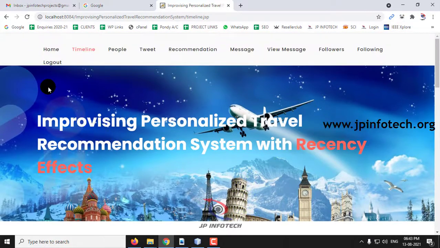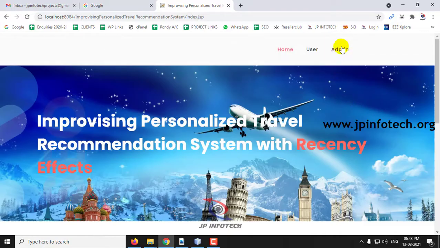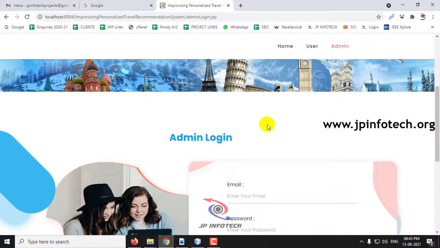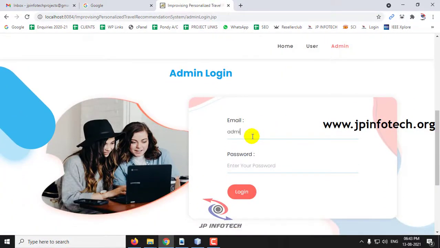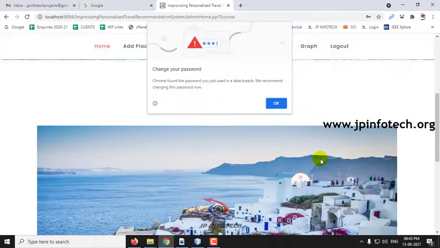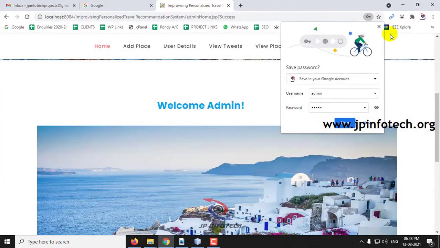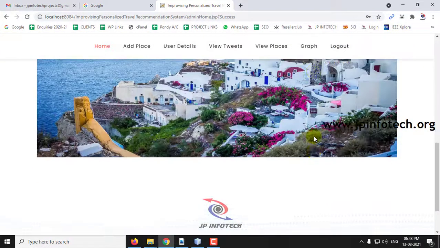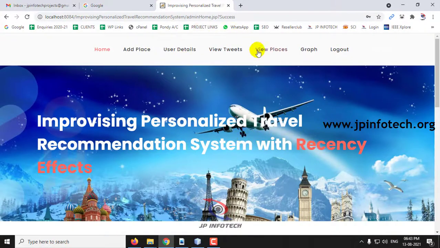So now let me log out from the user part. So I'll be going to the other entity, that is the admin part. So now let me enter the admin credentials and click login. And once the login is successful, you can see the welcome screen of the admin. And here let us go to the view tweets part.